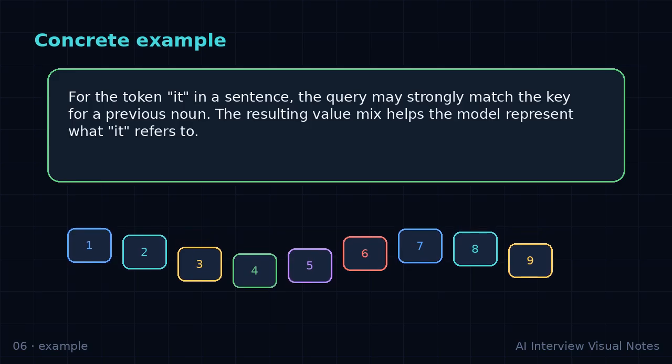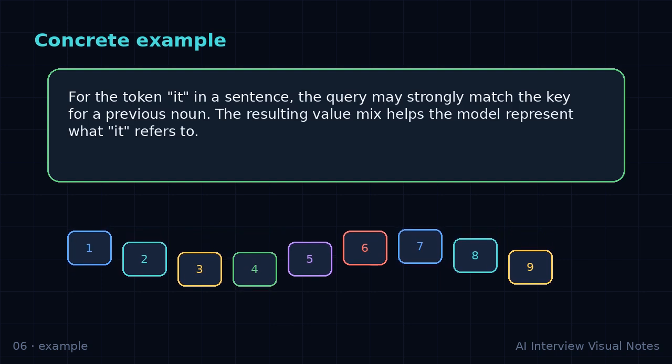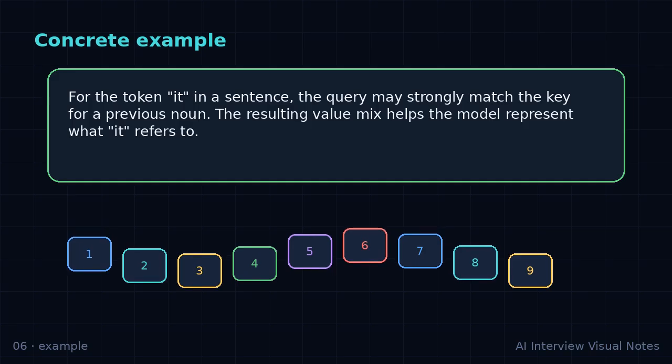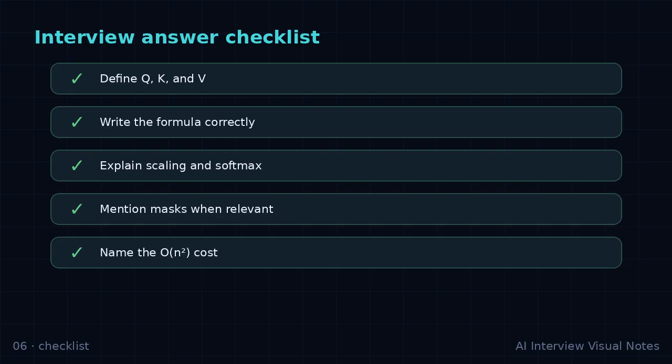Quick recap: scaled dot product attention. The core formula behind attention weights. Use the mental model, define the pieces, give the example, and close with the practical trade-off. That is the answer structure to keep in your head.